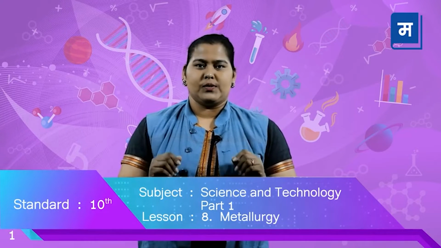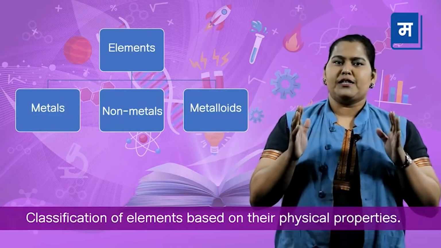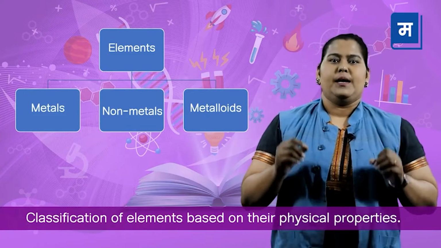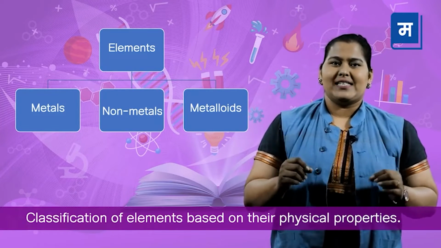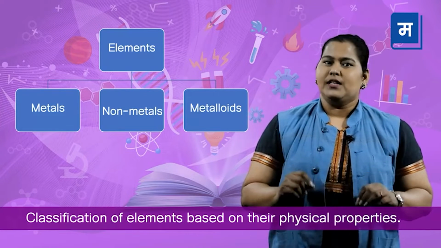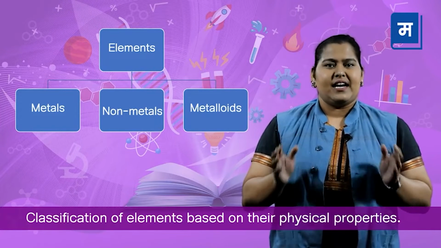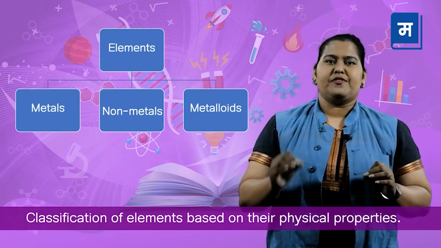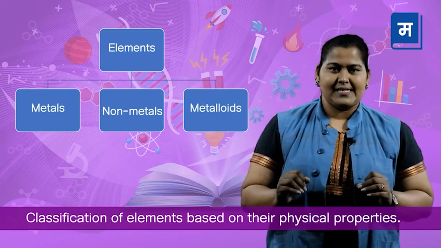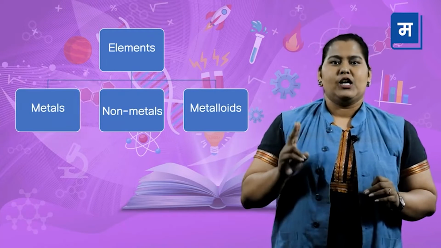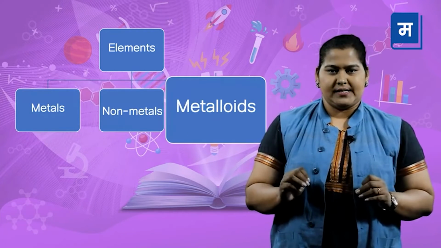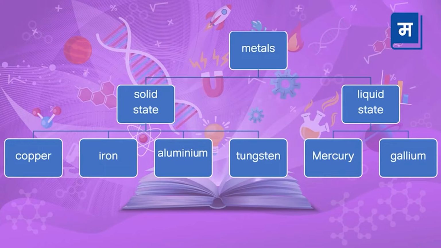Hope you have gone through the lesson number 8, metallurgy. Now we are going to revise it. During the formation of earth, many ores, liquids and gases were formed. To study these elements, they are classified according to their physical and chemical properties as metals, nonmetals and metalloids. Today, we will discuss physical properties of metals.